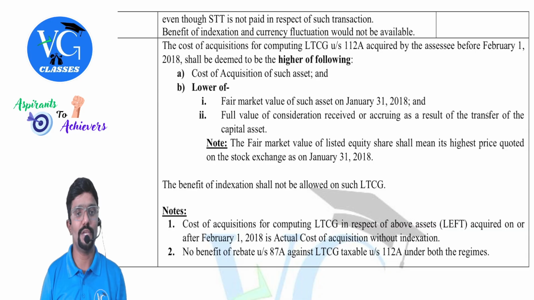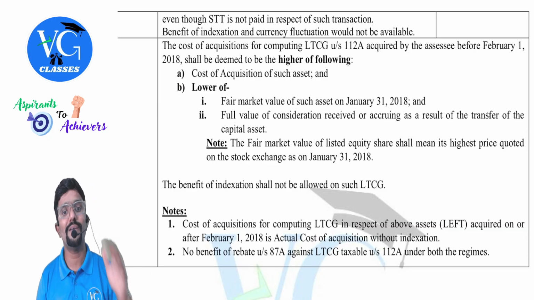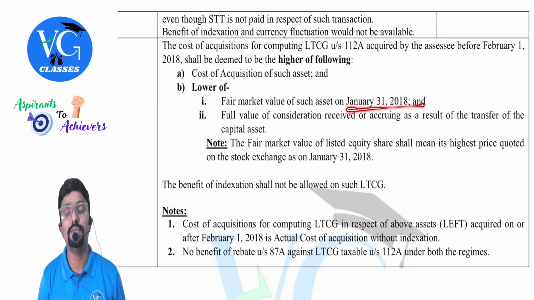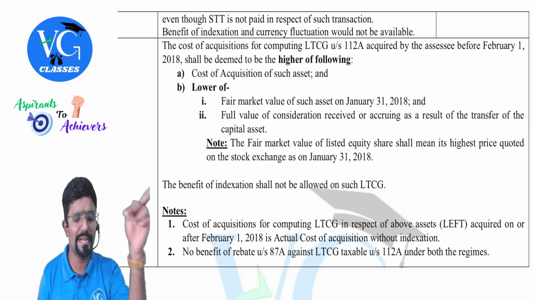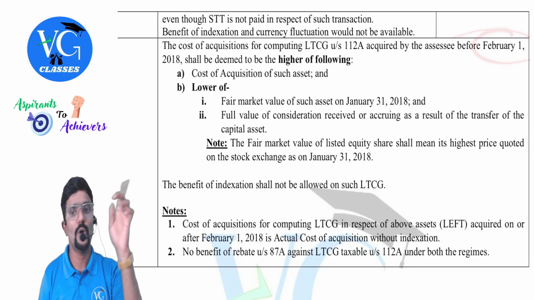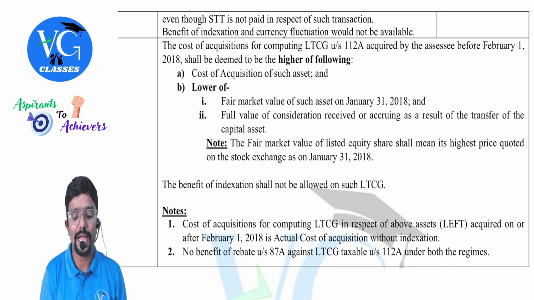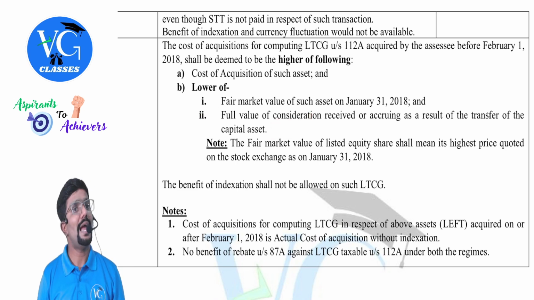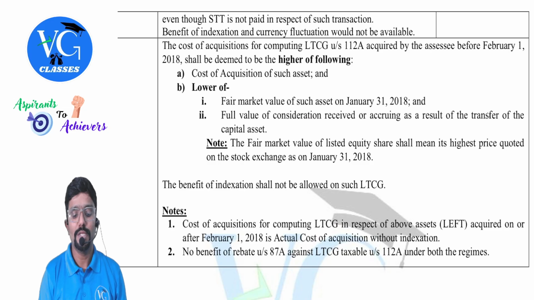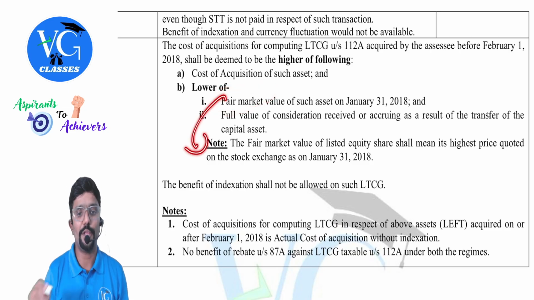Lower of two things. What is it, sir? Fair market value of such asset as on 31st January 2018, that is the immediately preceding day of this, or actual sale value. Full value of consideration received or accruing as a result of transfer of the capital asset. In simple, actual sale value. Sir, they are talking about fair market value, no? What is that? I have given a note here.